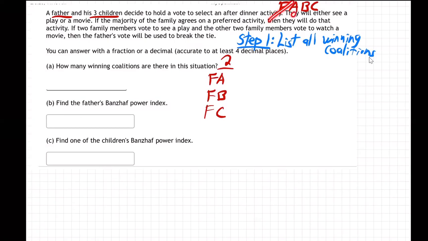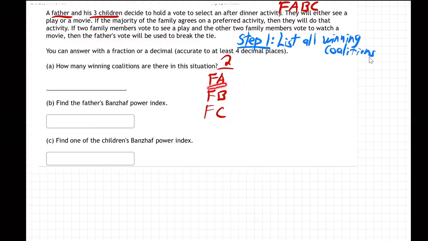And then we're going to start with A and go AB. But hold on. That's all we need. Those are to win. Remember, if it's a 2-2 tie, if two family members vote to see the play, the other two to watch a movie, the father's vote will be used to break the tie. So if only the father and child A want to do whatever, that's enough to win, right? Because the father's vote will break the tie.